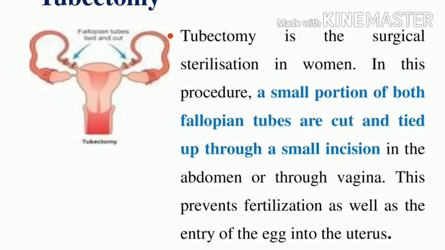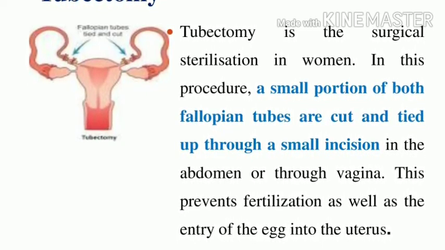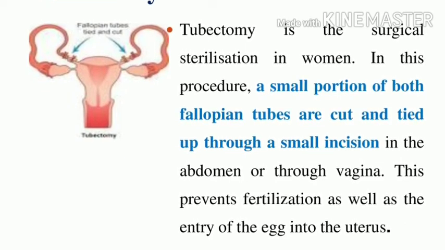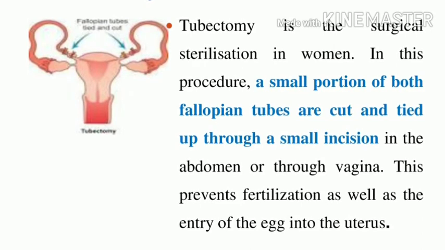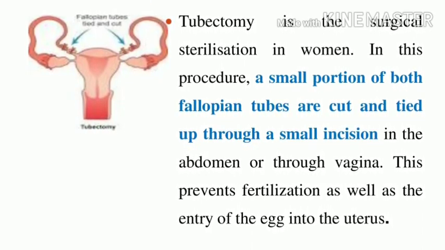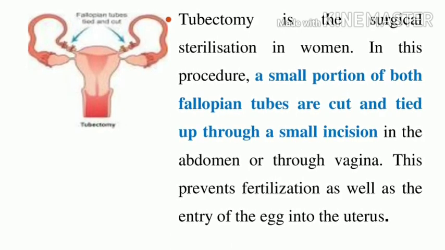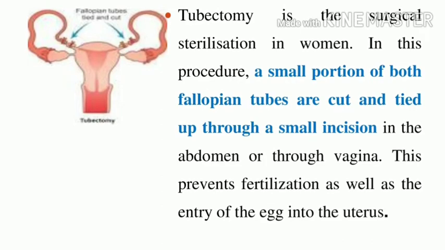So tubectomy is a surgical sterilization in women, cutting a small portion of both fallopian tubes and tying them through a small incision in the abdomen or through the vagina.